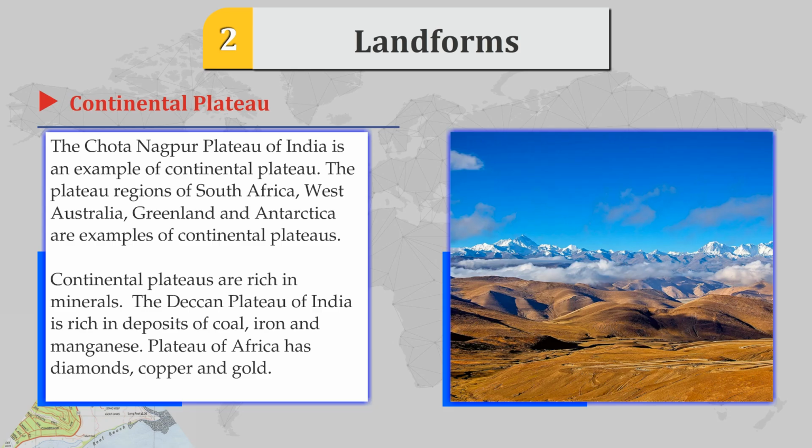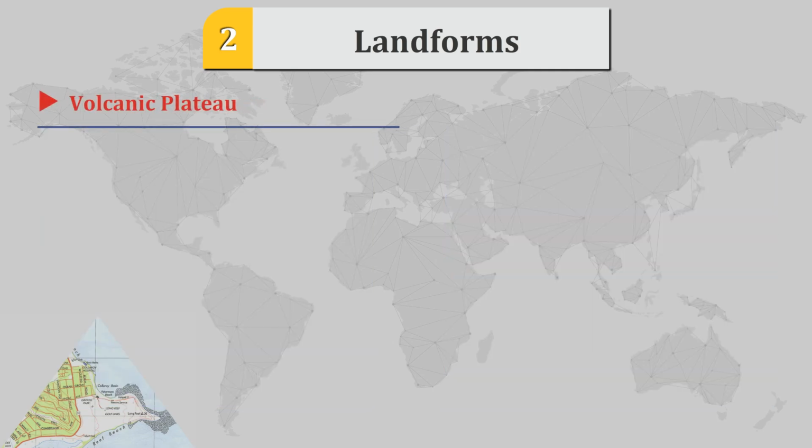Continental plateaus are rich in minerals. The Deccan Plateau of India is rich in deposits of coal, iron and manganese. Plateaus of Africa have diamonds, copper and gold.